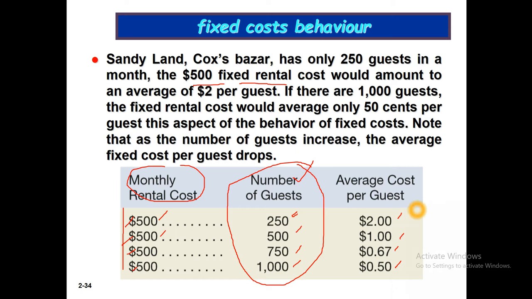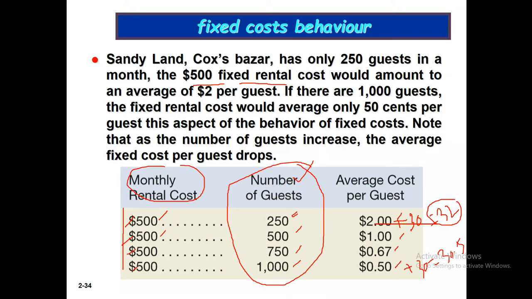In our previous variable cost, we found that the variable cost per unit is 30. So here it will be 32 per guest, and here 30.50.